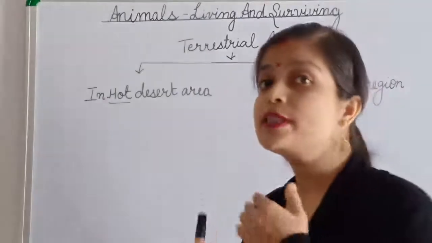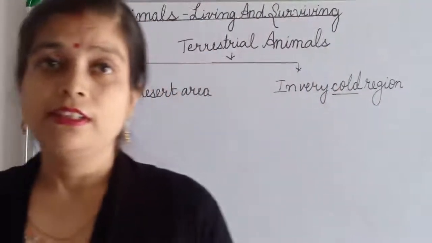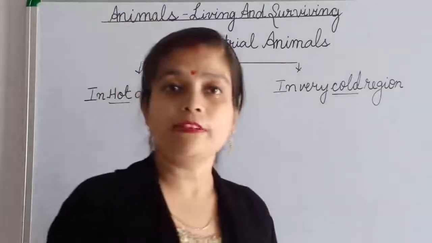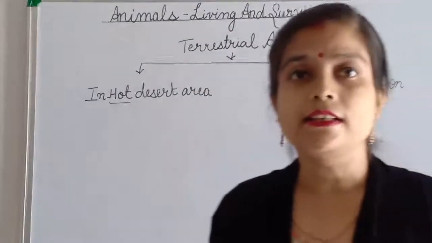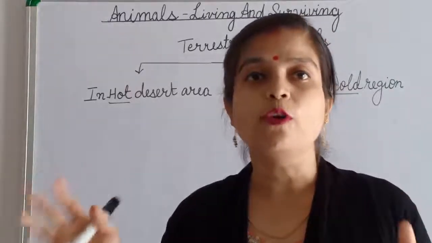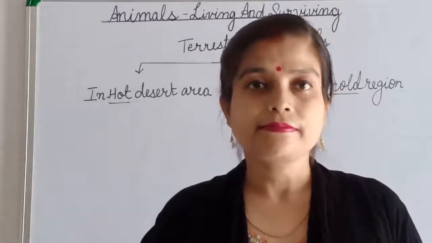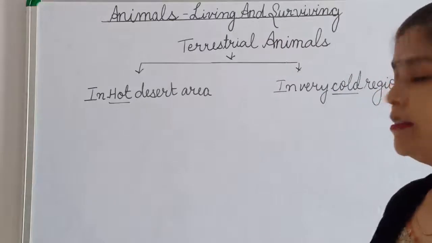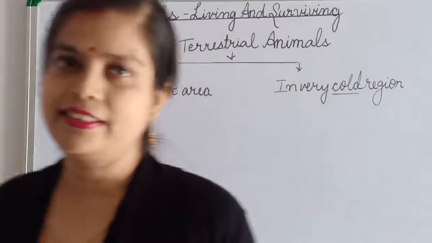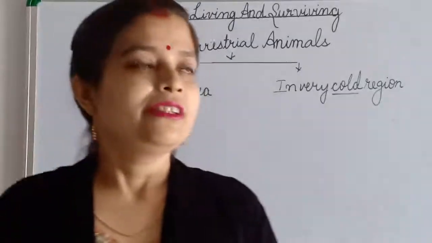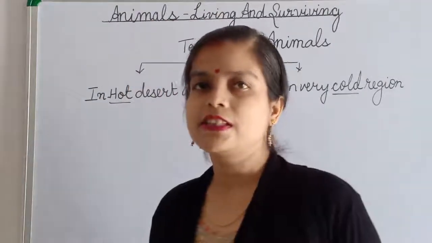Because they have some special features. Due to that only they can survive. But an elephant is not able to survive in a desert area. It will be very difficult for them to walk in a desert area. And this camel can walk very nicely in a desert area. Okay? So what features they have, we will discuss today.